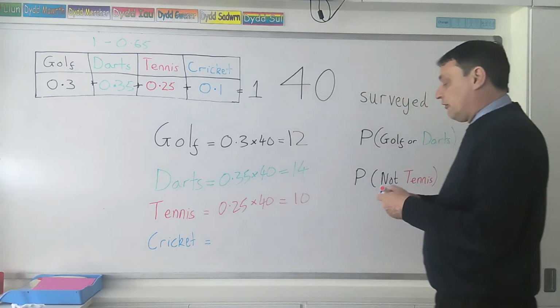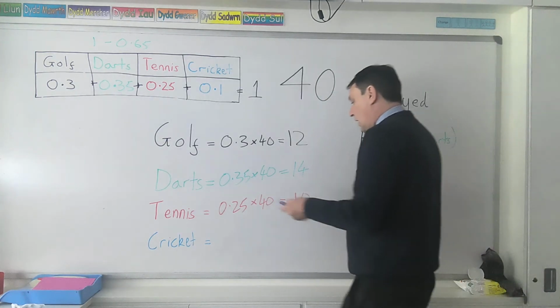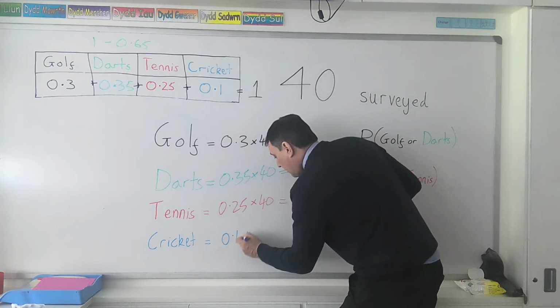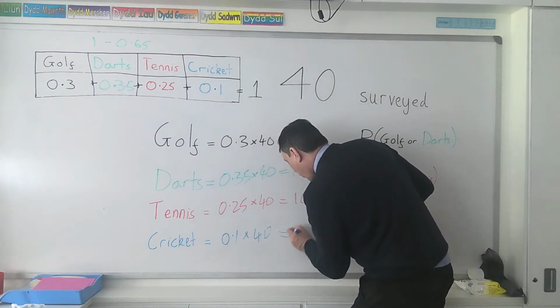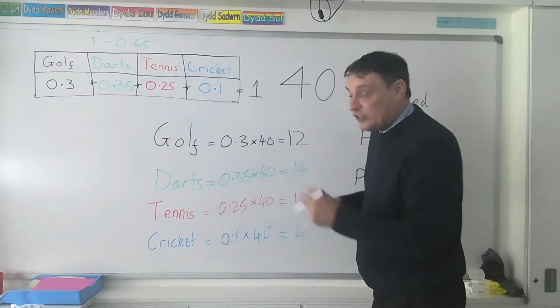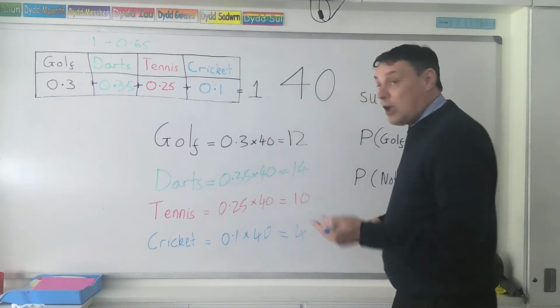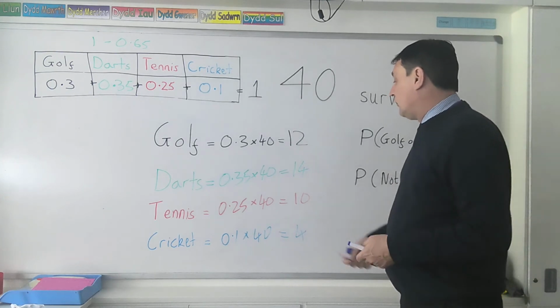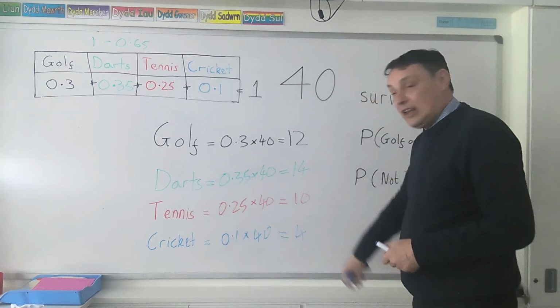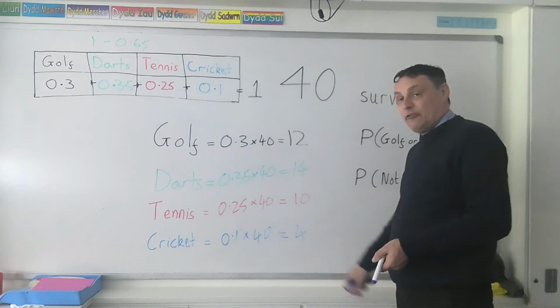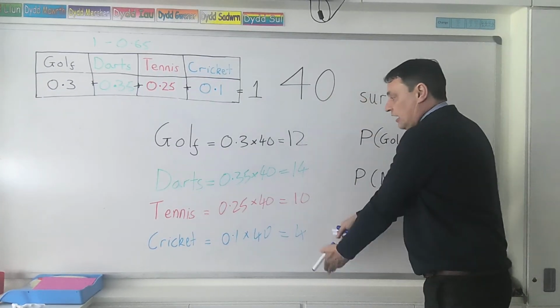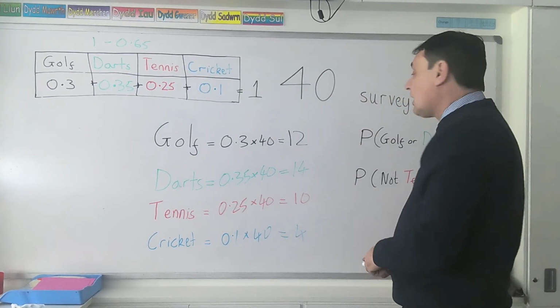And then for the cricket, finally, you would do 0.1 times 40, and that will give you 4. So if you're asked how many people actually liked a particular sport, you'd use that method from the table. A quick check, 12 and 14 gives you 26, another 10 gives you 36, and finally the 4 makes it up to 40, so you can check your answer tallies with that.